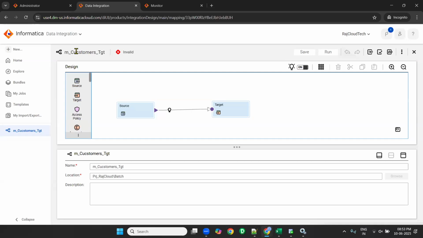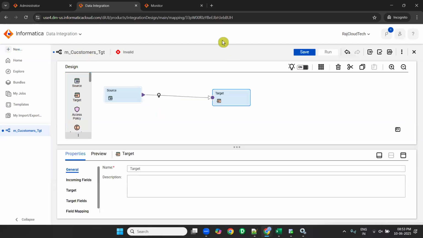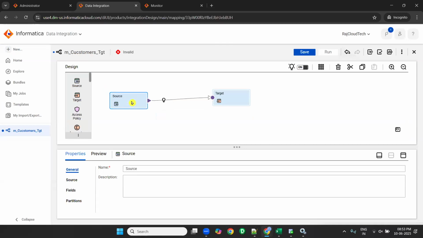Understanding, guys? Clear about it? So now the mapping name is changed. Now you need to configure source and target. What is the source name now? As of now, source. Target name is target. If you want, you can rename it.